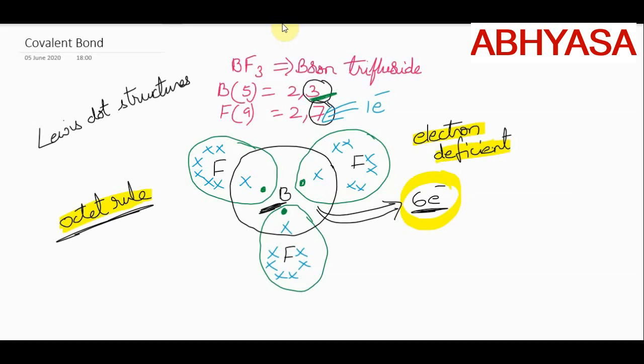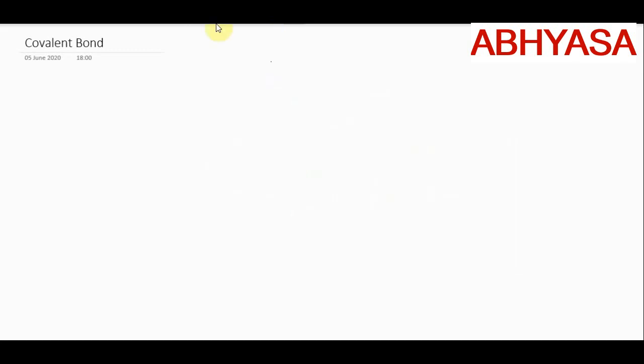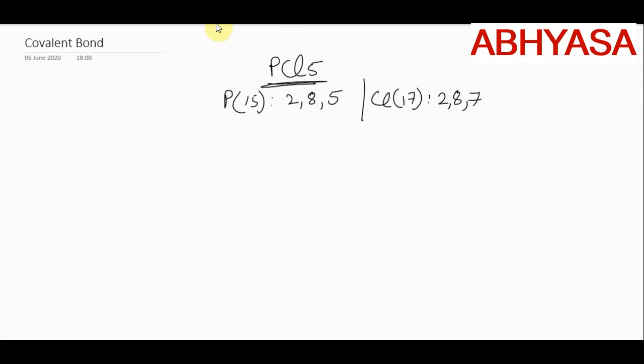Now let's go to another example. Again you will learn a different word in that particular example. Let us take the case of the PCl5 molecule. Here the electronic configuration of phosphorus is 2, 8, 5, isn't it? Then for chlorine, it is 2, 8, 7. So the number of valence electrons in phosphorus is 5 and 7 in the case of chlorine. Let us write the Lewis dot structure. This is our phosphorus and these are the 5 chlorines.